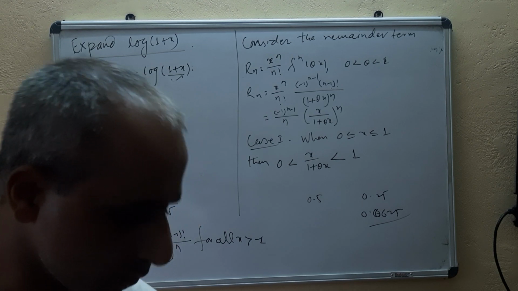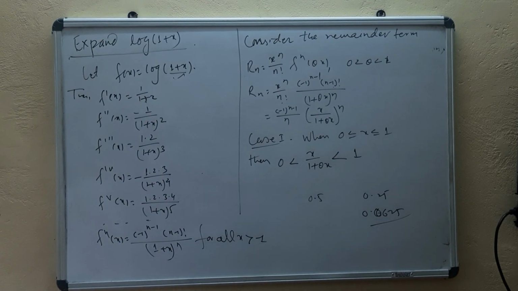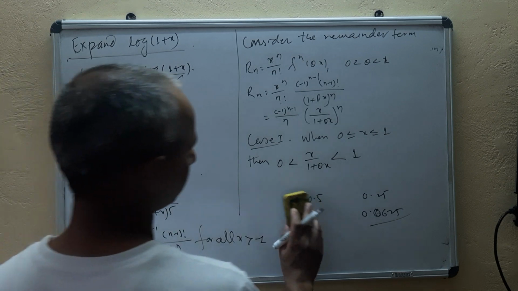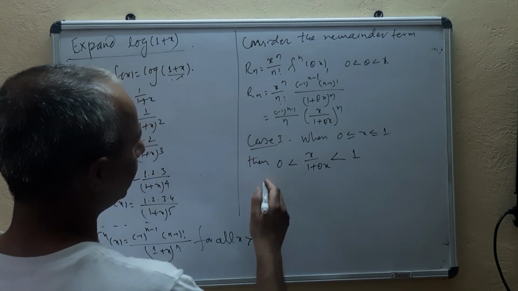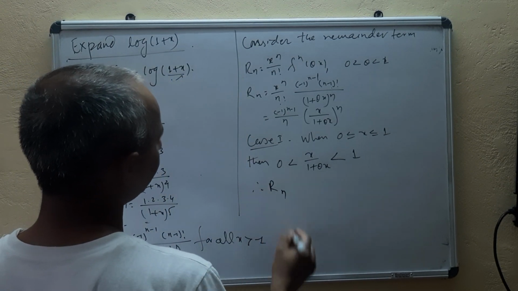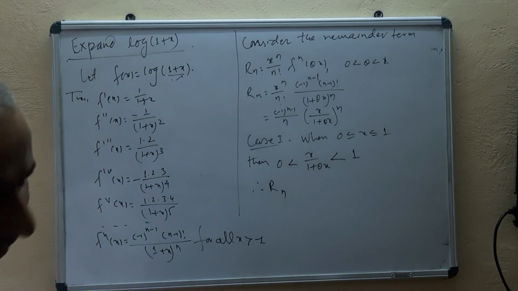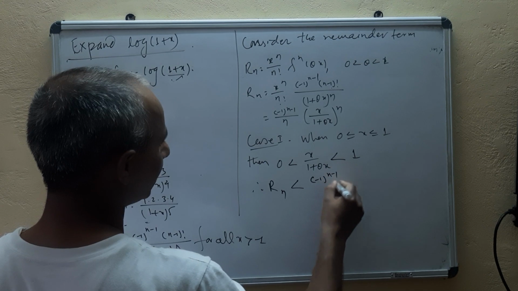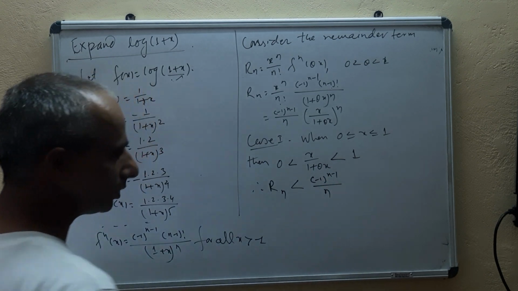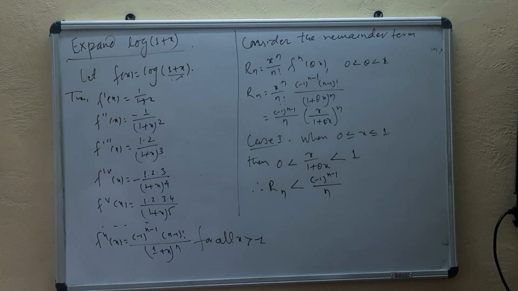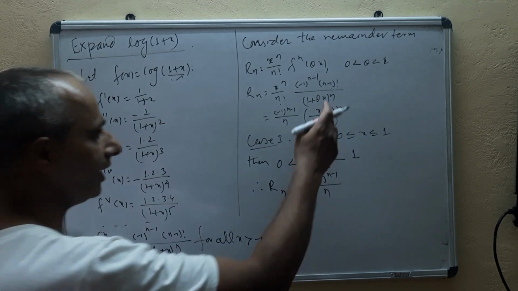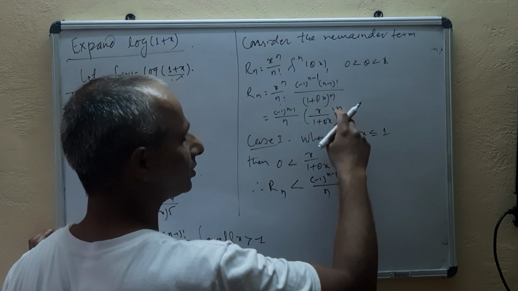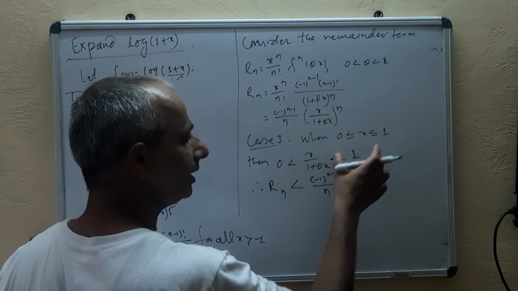What can you write in the next step for Rn? Let's see. Therefore, you can write Rn is less than minus 1 to the power n minus 1 upon n. Why? Because the value of x upon 1 plus theta x to the power n lies between 0 and 1.